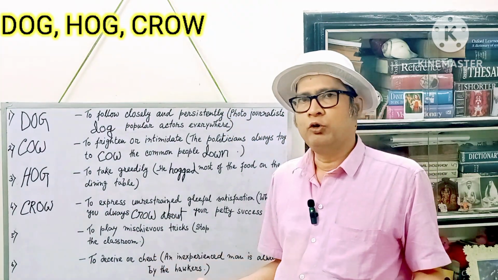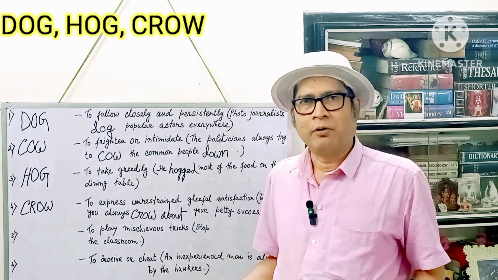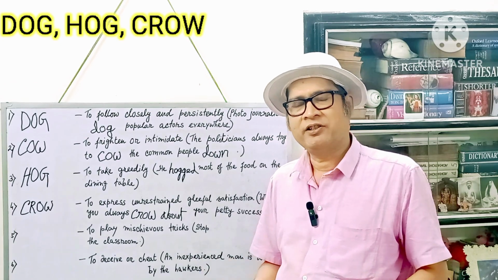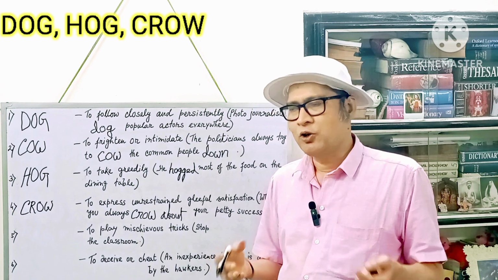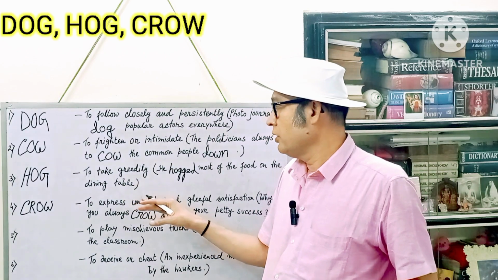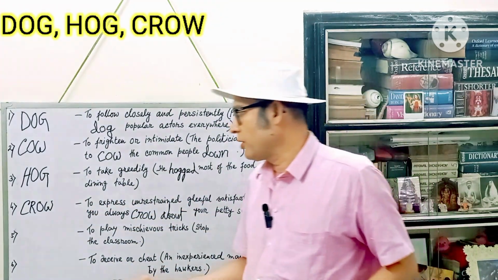So people around you may feel a little disgusted with it. They may say, why are you crowing about your petty success? You have got success in the examination, and for that reason you are expressing your gleeful satisfaction in this uncontrollable way. Why? So in that particular context, they use the word crow about. Let's move on to number 5.